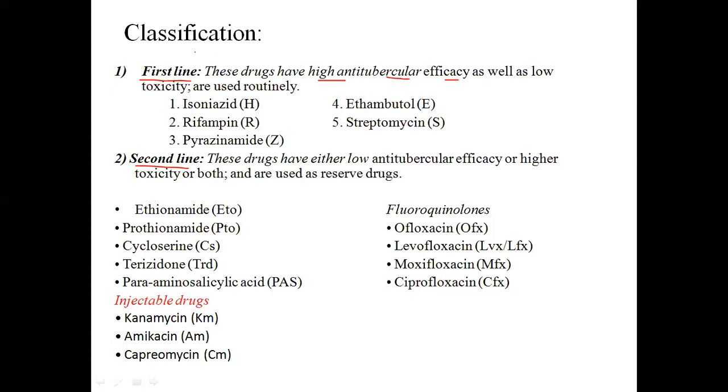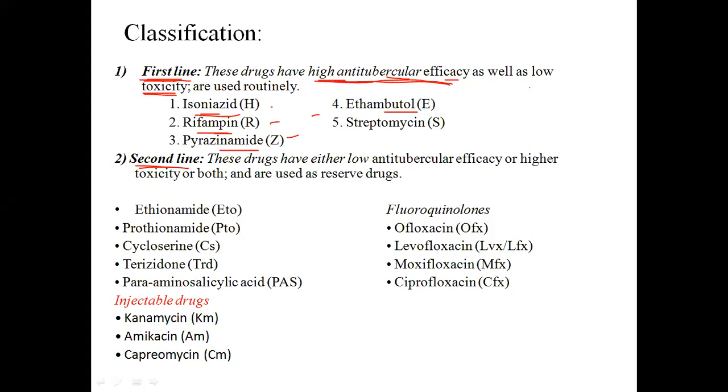As far as classification is concerned, there is first line and then second line. The first line is highly efficient and at the same time has low toxicity. Examples are isoniazid and rifampicin. Go through the prescriptions of tuberculosis patients and you will find these two drugs, isoniazid and rifampicin, and to some extent pyrazinamide and ethambutol also. All these are the commonly used drugs in tuberculosis cases. Why? Because they are first line, having high efficiency as well as low toxicity.